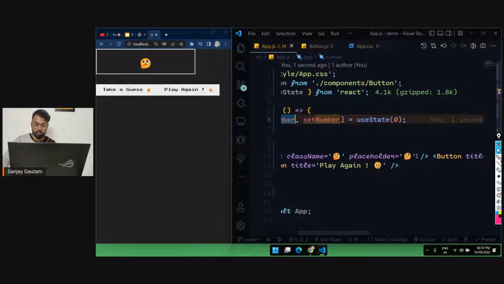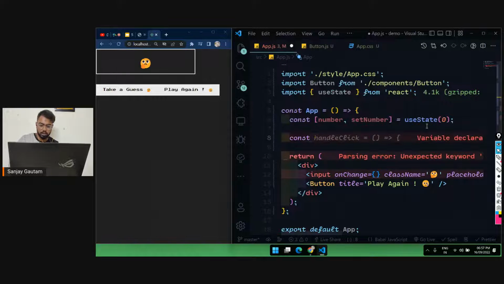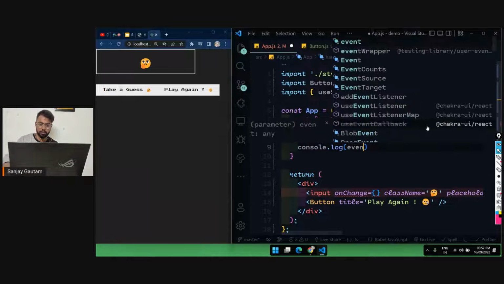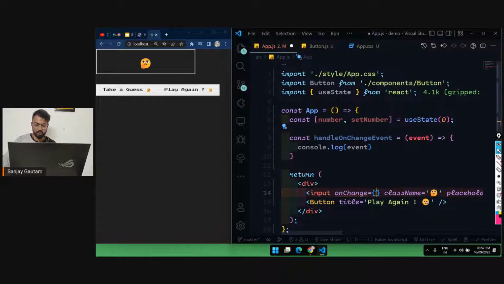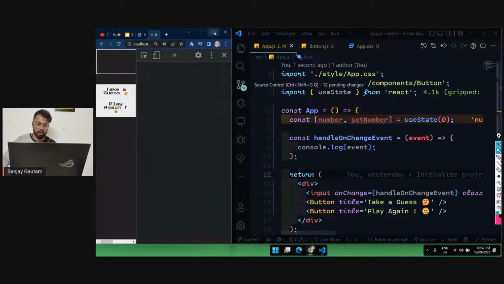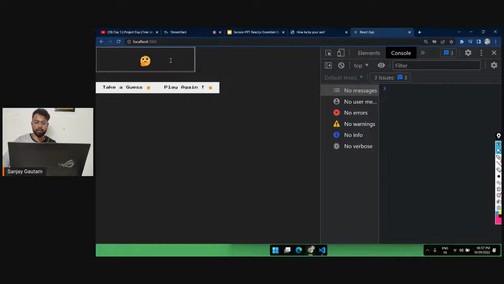And what I'm going to do, I'm just going to go over here and pass onChange. For the onChange, you can create a function, const, and you can name this thing anything, so handleOnChange, event. And if I just do a console.log for the event, and I'm just going to pass this function here. It's basic JavaScript, by the way. We are just setting up an onChange event for the input field. I think you have done this already in JavaScript, and if you haven't, you can watch our video.